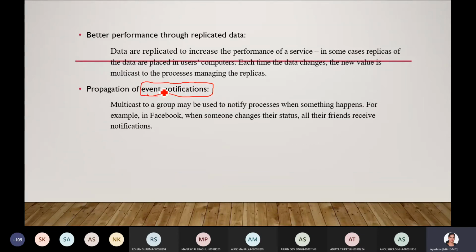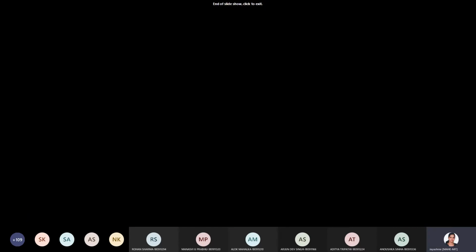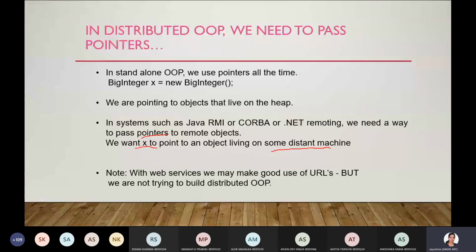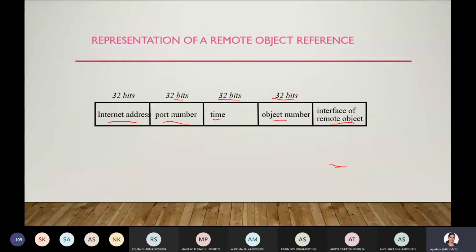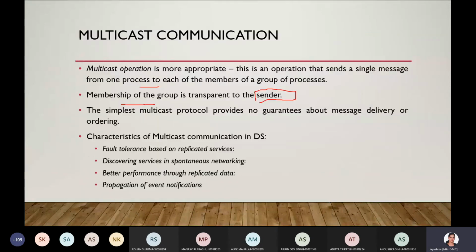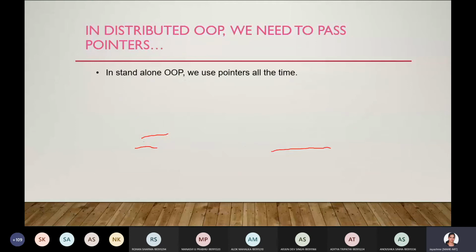Whatever concepts we discuss will be in general, and all the applications which are part of distributed systems will be using these concepts. So this is all about external data representation, remote object references, multicasting, everything. Any doubt till here?